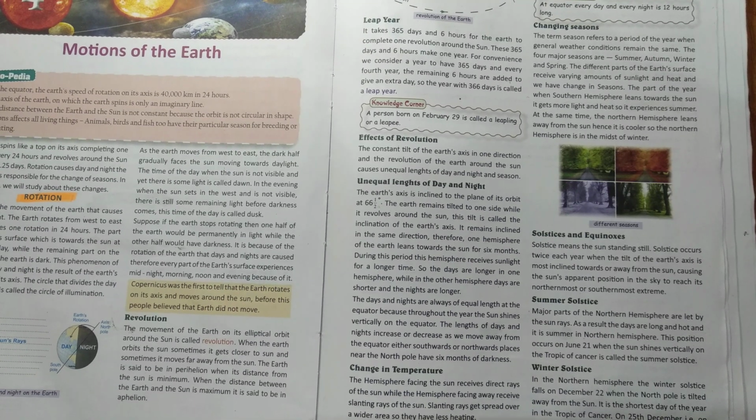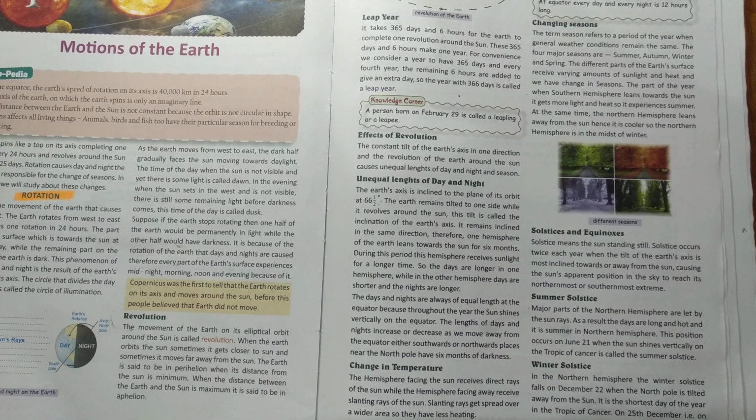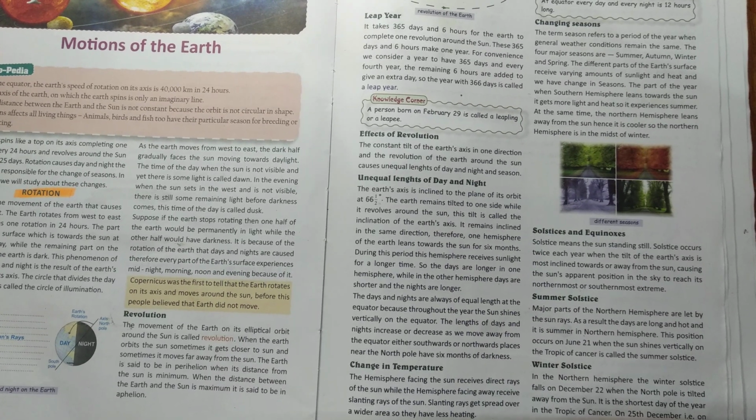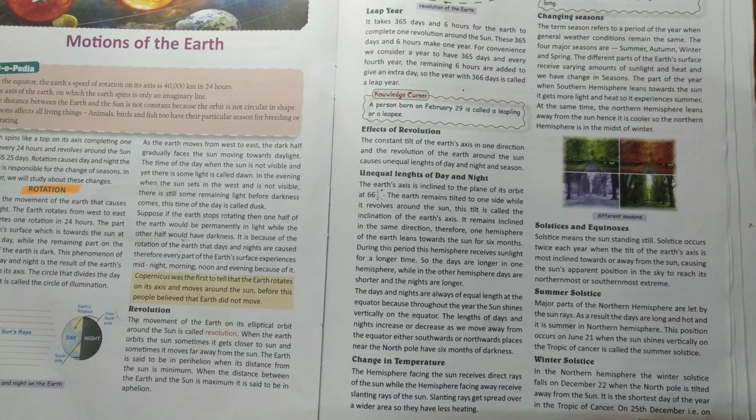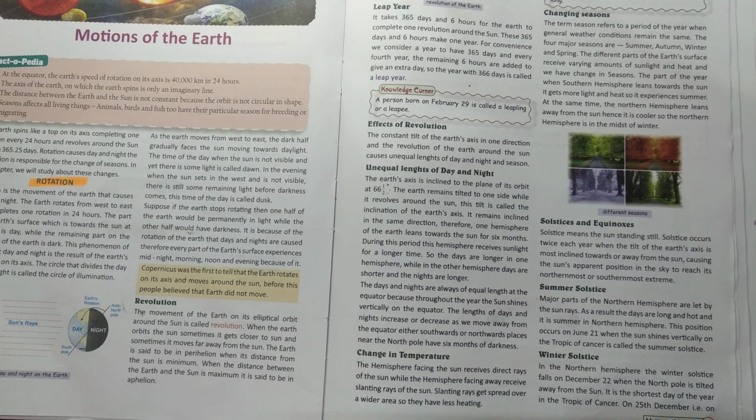Solstice and equinoxes. Solstice means the sun standing still. Solstices occur twice each year when the tilt of the earth's axis is most inclined towards or away from the sun, causing the sun's apparent position in the sky to reach its northernmost and southernmost extremes.